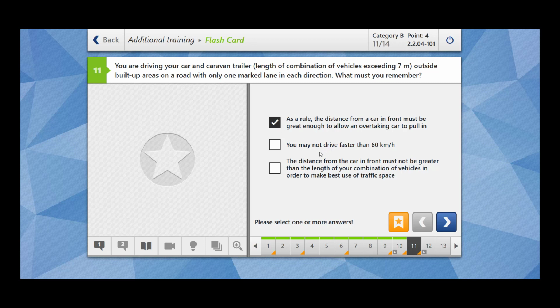You may not drive faster than 60 km per hour. There is no such rule. The distance from the car in front must not be greater than the length of your combination of vehicles in order to make the best use of traffic space. This is wrong. So this is the correct rule.